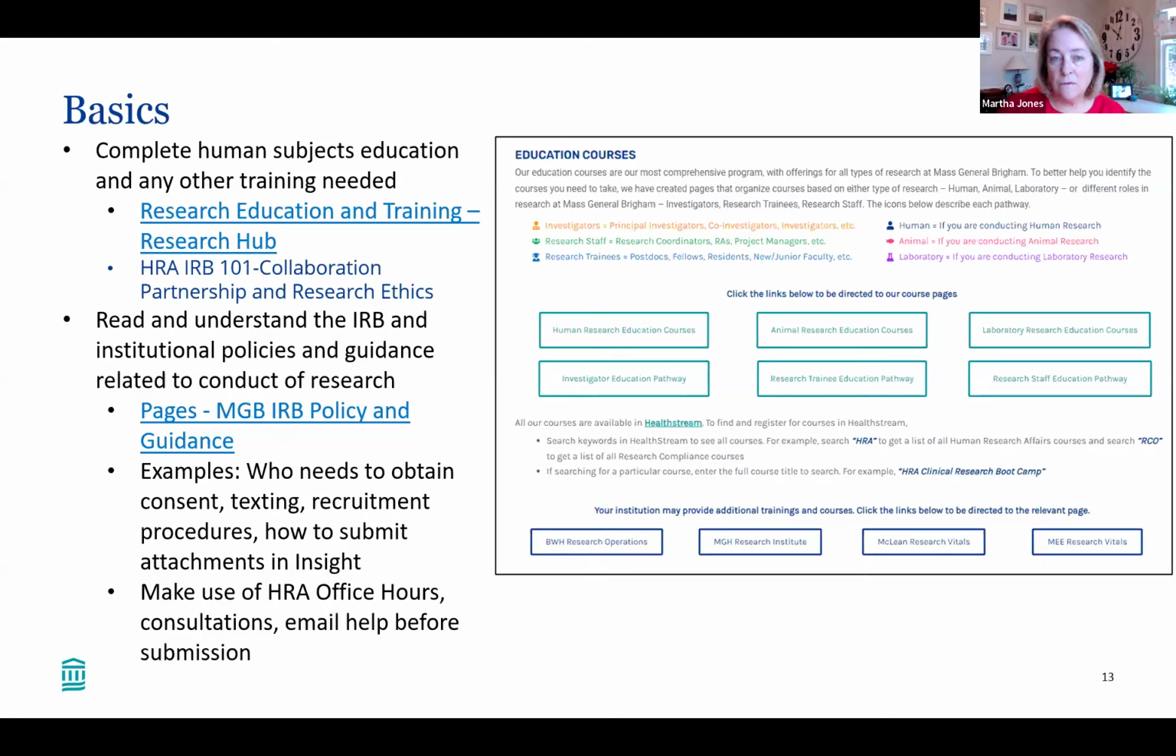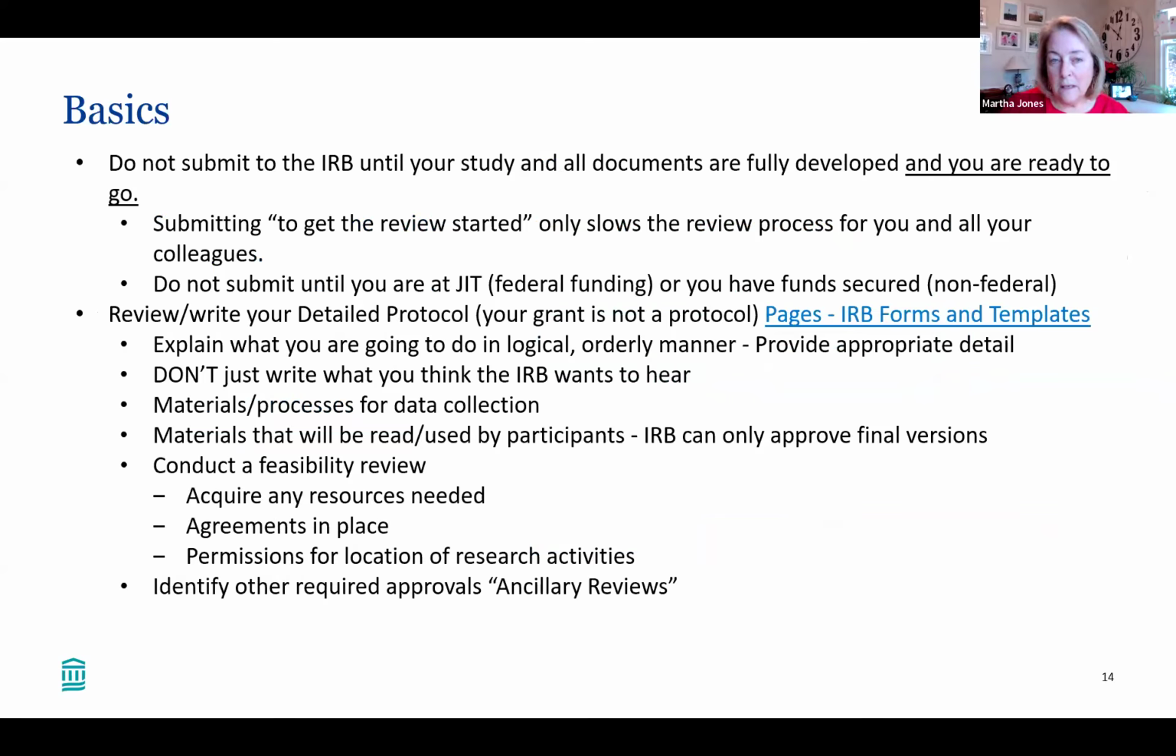Very importantly, walking through the steps that Katie did, it's important that you do not submit to the IRB until your study is fully designed. All your documents are ready to go. Everything is ready and in place, and you would be ready to actually start recruitment as soon as you get your IRB approval. If you're not at that state, you're probably submitting too early to the IRB.